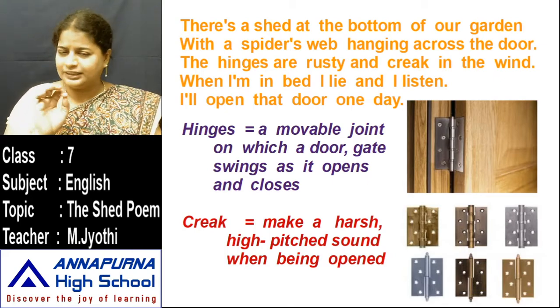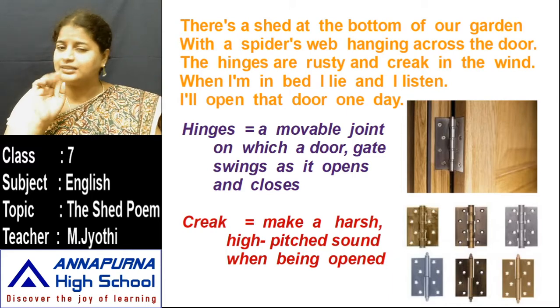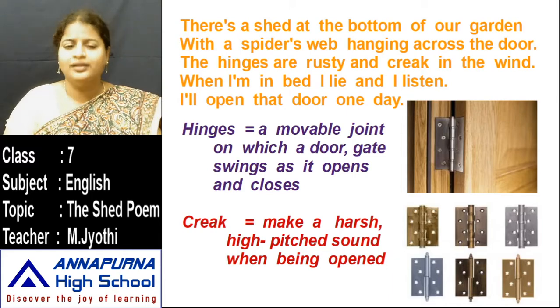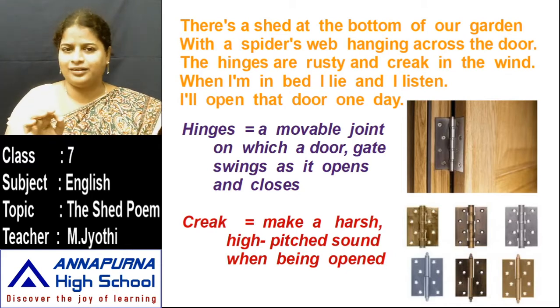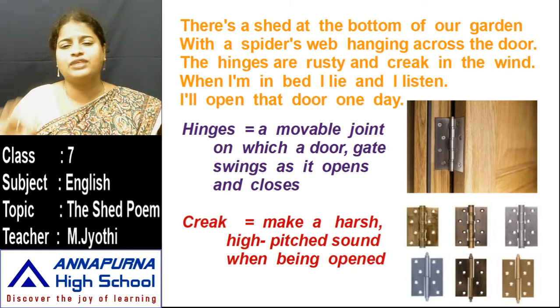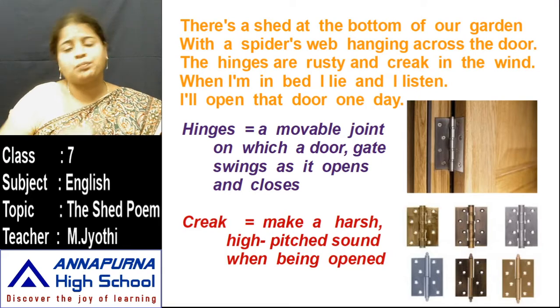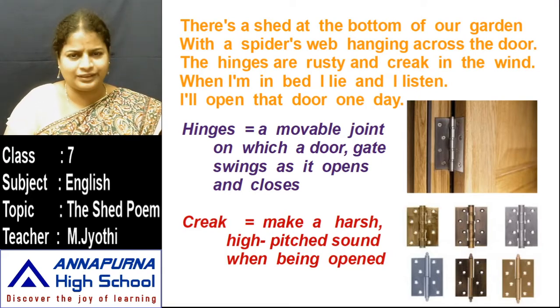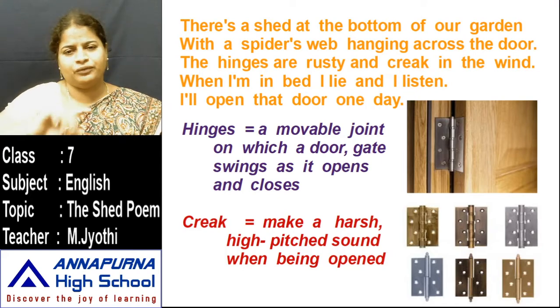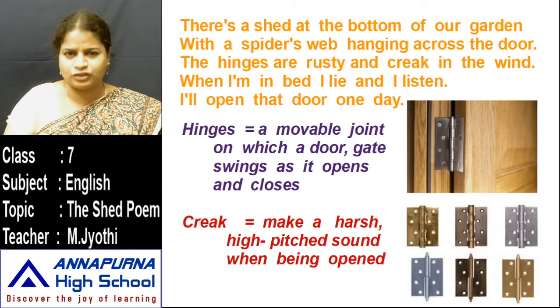Do you understand this, children? This stanza: there is a shed at the bottom of the child's garden, with a spider's web hanging across the door, because they are not using that shed. That's why we can see the spider's web hanging across the door.